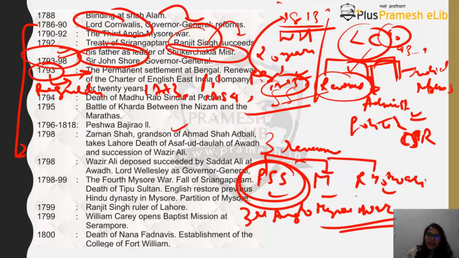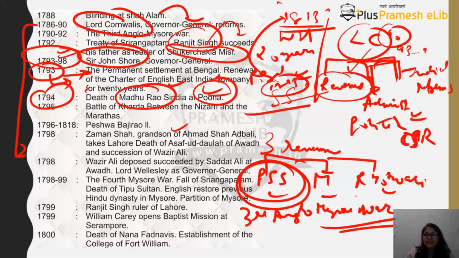Then in 1794 Madhav Rao Scindia, the Maratha ruler, dies at Pune. He is the same Madhav Rao Scindia whose family belongs to Gwalior. Have you visited Gwalior?